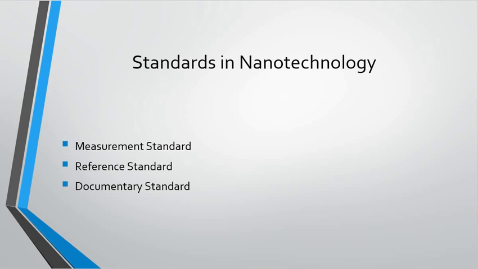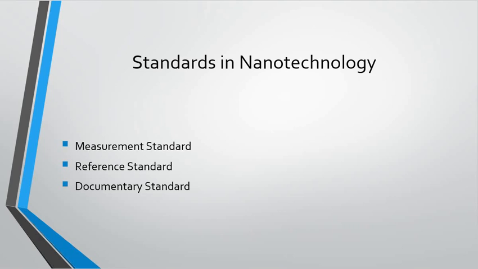Then second is reference standards. The standard reference materials are used to verify quantitative measurements. These are materials certified by National Standard Laboratories, which have specified characteristics referenced to the fundamental SI system of measurement.